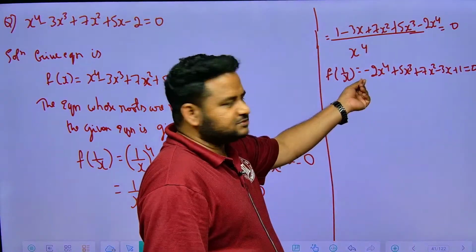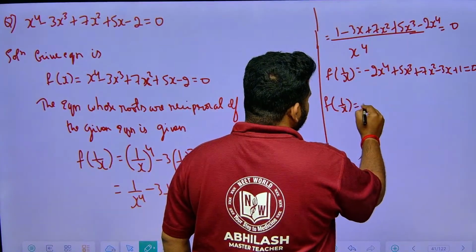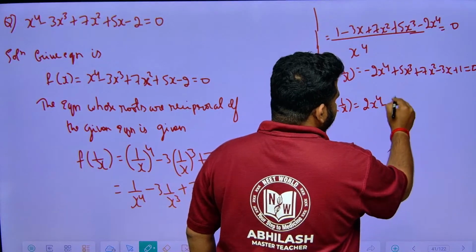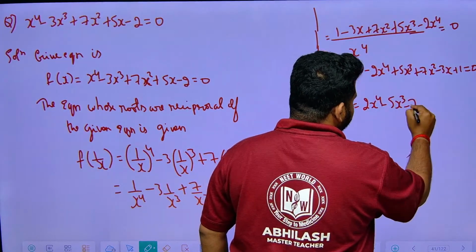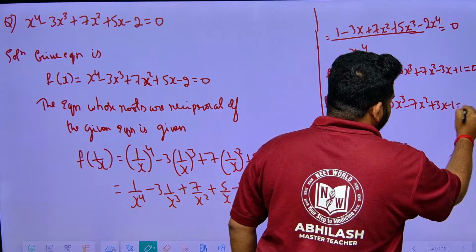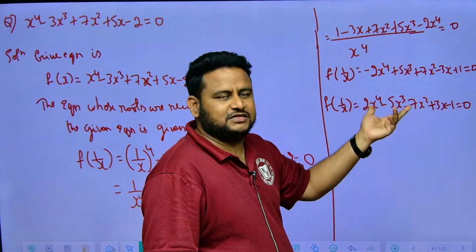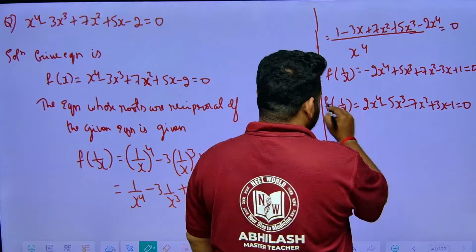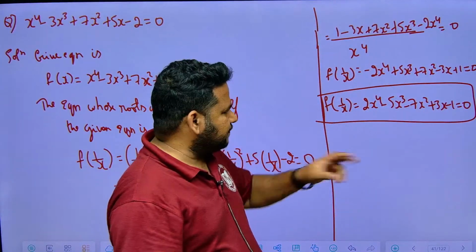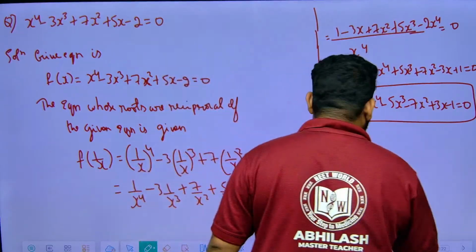Now let me eliminate this minus sign. If I take the minus sign outside, f of x is equal to 2x to the power of 4 minus 5x cube minus 7x square plus 3x minus 1 equal to 0. What I am doing is just multiplying with the minus sign, so I will get positive values. So the required equation is this one. Let us check with the answer given.